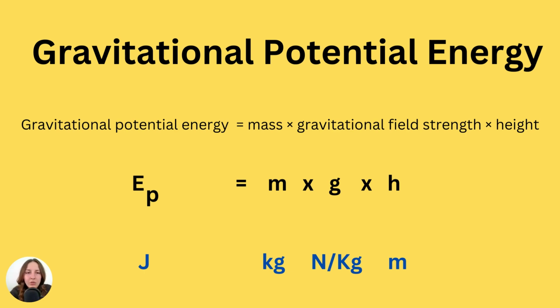Gravitational potential energy, also known as EP or GPE, can be calculated by timesing the mass of an object in kilograms by the gravitational field strength, which is in newtons per kilogram, times the height, which is in meters. The gravitational field strength, by the way, is just the amount of force that acts on an object on Earth or on another planet, but often in the exam it will be on Earth, and you'll be given this information in the exam. Also, as we are talking about energy, gravitational potential energy is, of course, measured in joules.